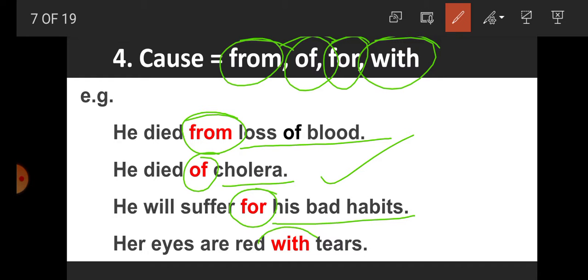Here tears are a type of means and a type of cause for the redness of the eyes. So with is used. So for indicating cause, from, of, for or with is used.